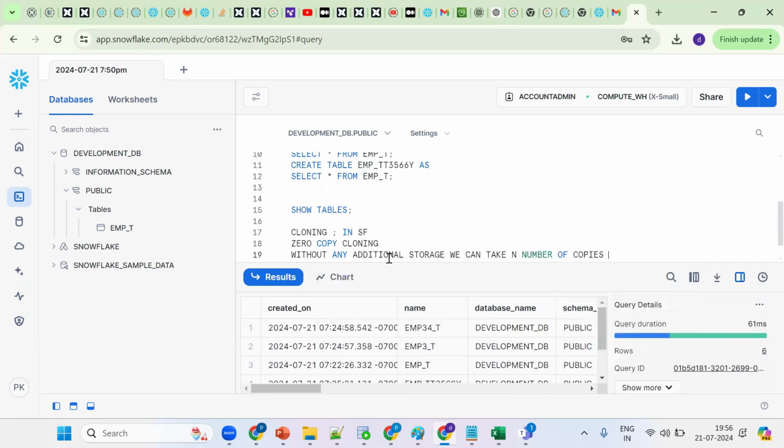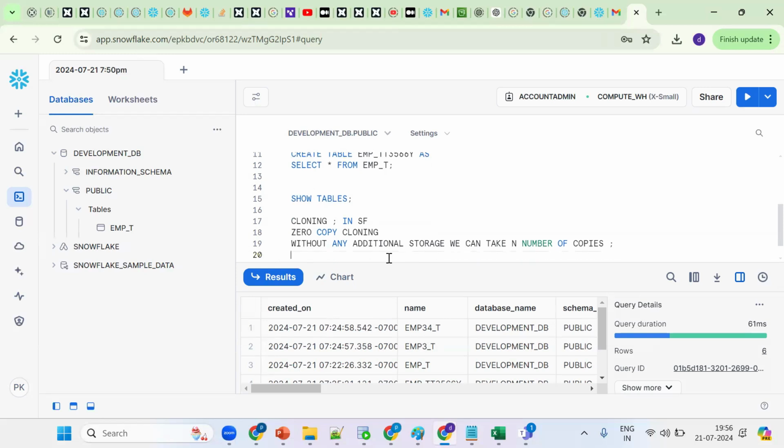One more time: it is a Snowflake feature by which we can take n number of copies, n number of backups, without any additional storage. Zero storage is used for the cloned objects. That was the point.